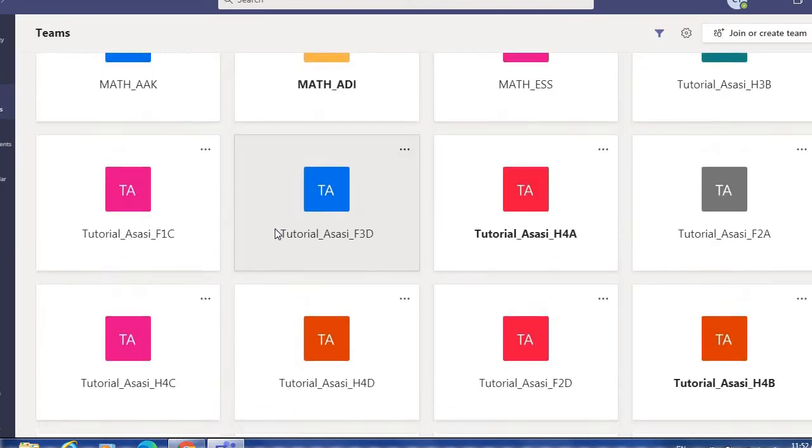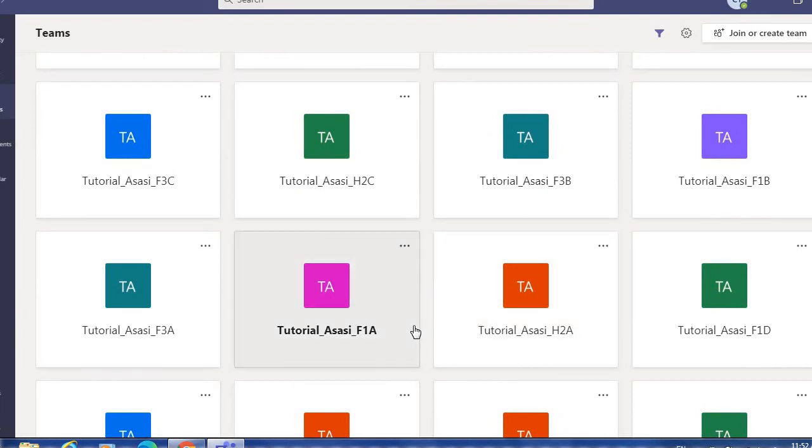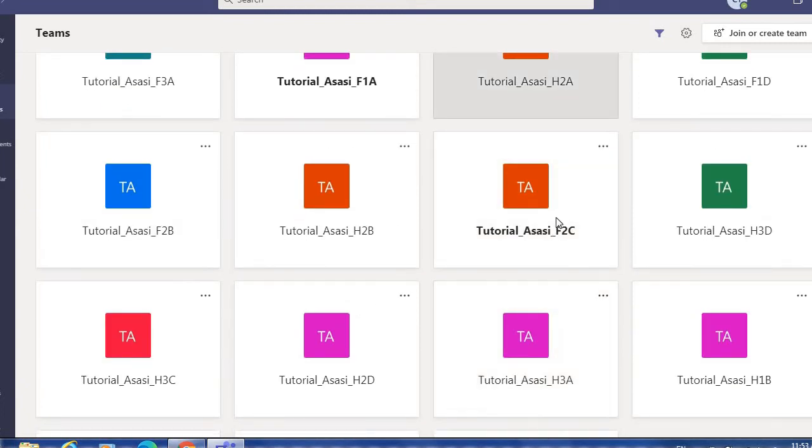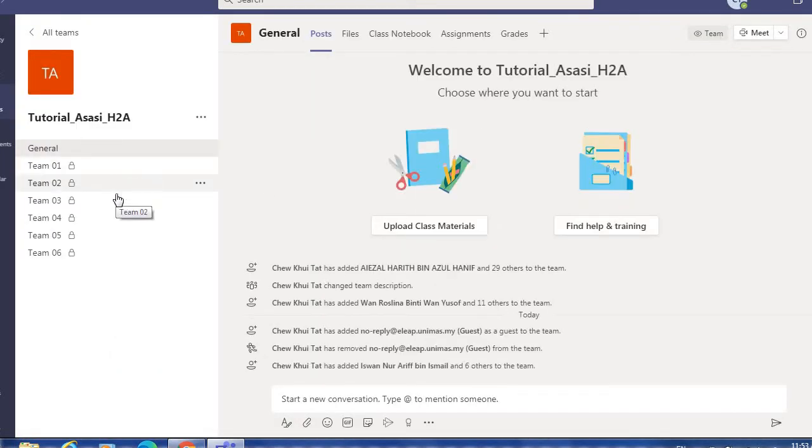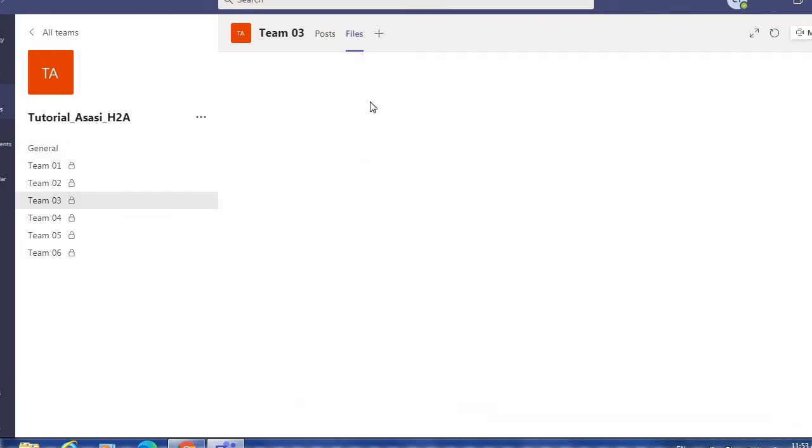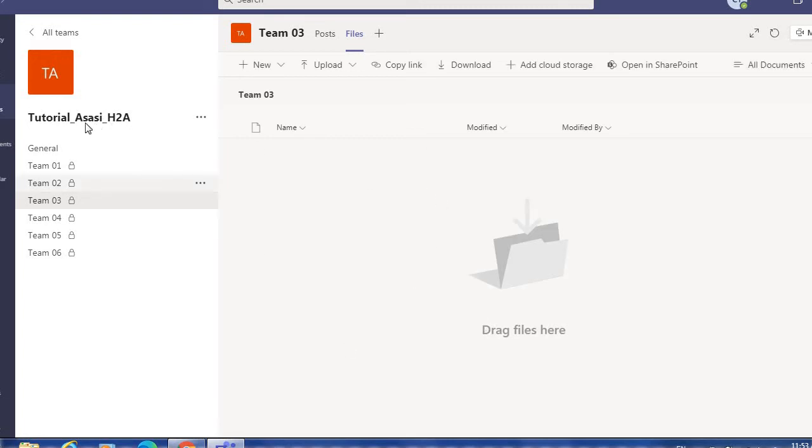So you can go to your respective tutorial group. For example, if you are in tutorial H2A and if you are in team 3, your file will be uploaded over here, right? So team T3 in your tutorial Asasi H2A, your tutorial will be uploaded here. So this tutorial group will be used by all the subjects. For example, Hayat, you have chemistry and mathematics, so chemistry and mathematics will use the same list. However, the small team will not be accessible by the chemistry lecturers, right?